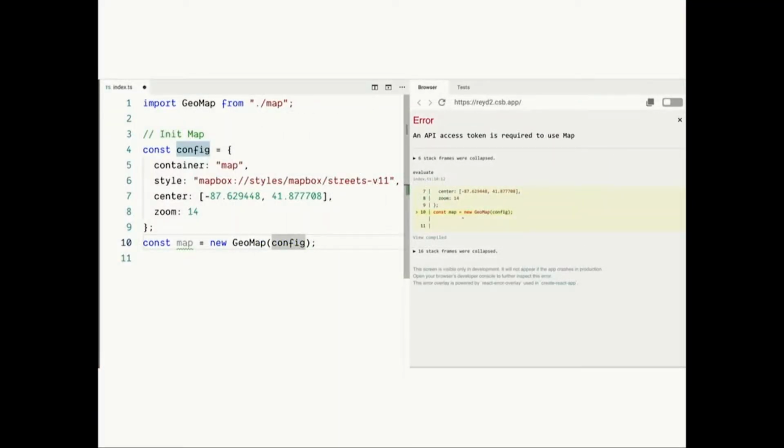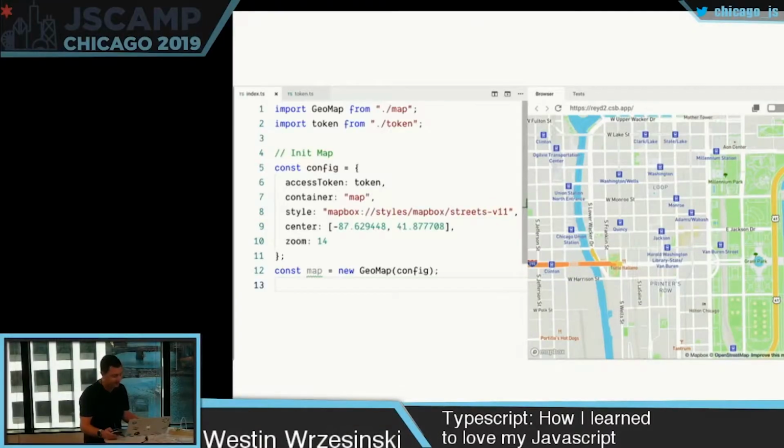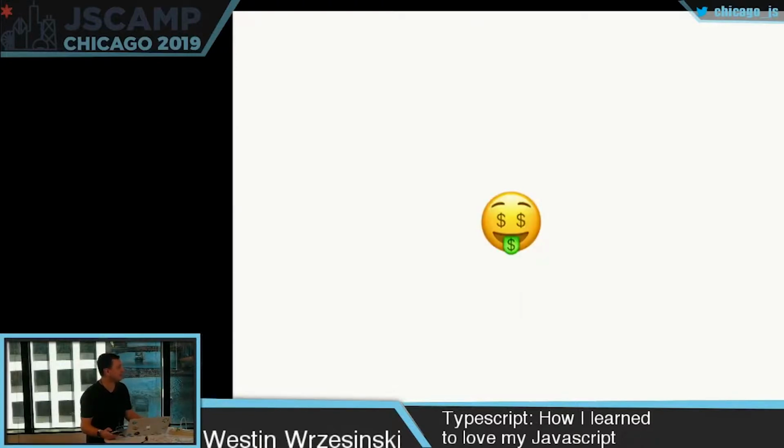That's okay. The runtime error seems pretty well described. An API access token is required to use map. So I can just go ahead and find a token. I'm a little bummed out because the first thing I did broke, but that's okay. I didn't ship it to anyone just yet. So I add the token. Now I have a map, and it feels great. I'm step 1, 100% done. One step closer to collecting some money, hopefully.